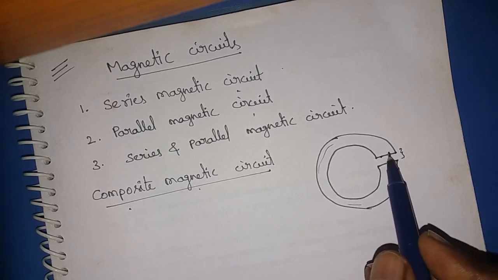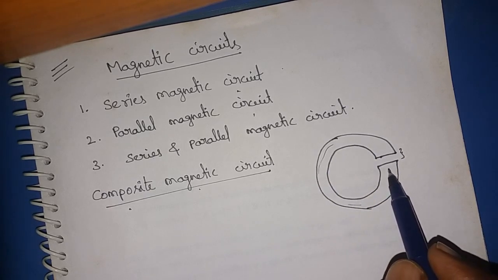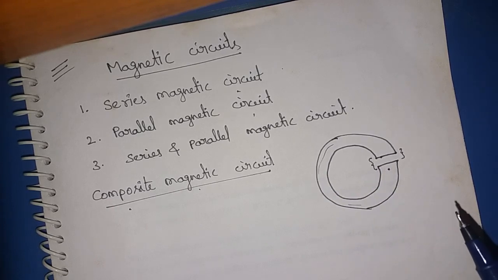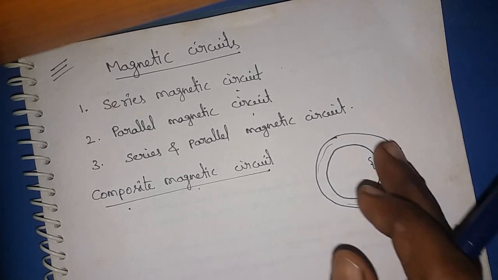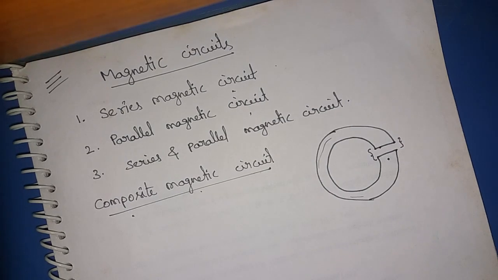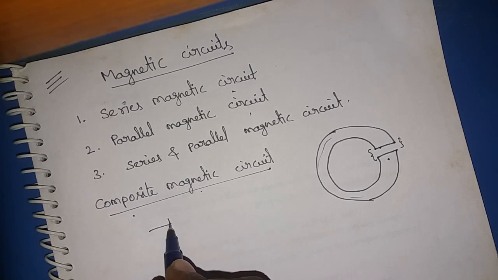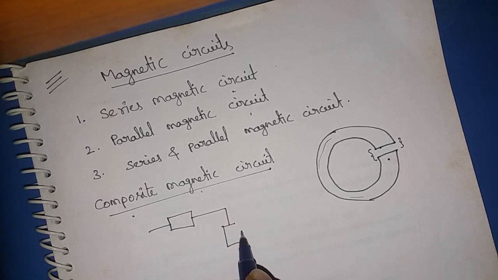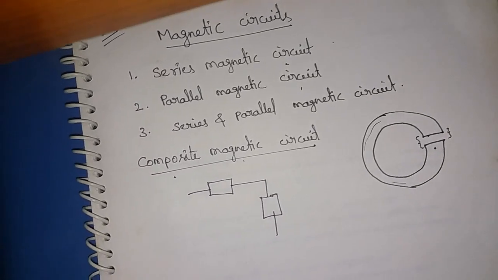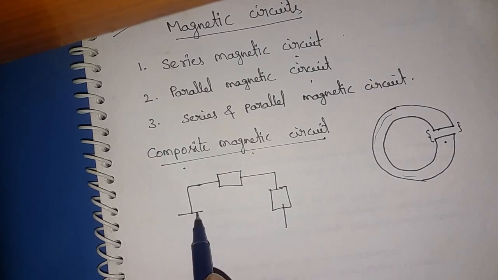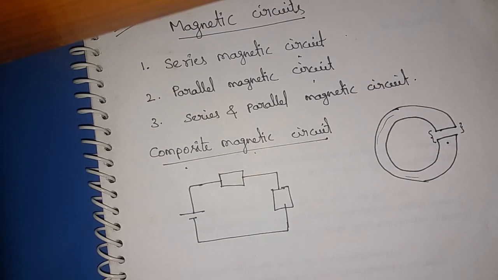Why is that? One part is made up of one type of magnetic material, that is iron, and the other part is made up of another type of magnetic material, that is the air gap. Hence this is considered a composite magnetic circuit. Suppose for example I have two different magnetic materials. This is one magnetic material and this is another magnetic material. Both are connected in series. Now I am applying some magnetomotive force to this circuit.